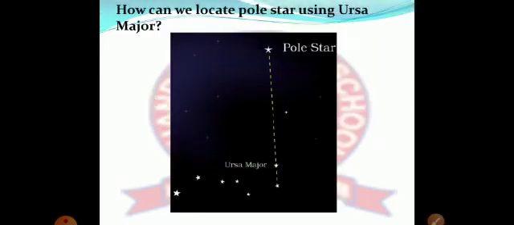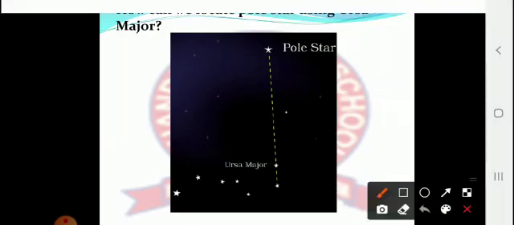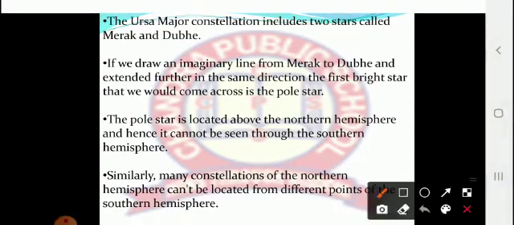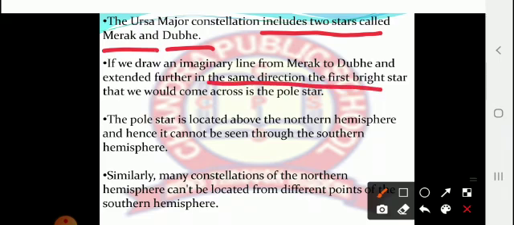Now, the next topic is how we can locate the pole star using Ursa Major. Clear? With the help of these two stars in Ursa Major, we are easily able to locate our pole star. The Ursa Major constellation includes two stars called Merak and Dubhe. If we draw an imaginary line from Merak to Dubhe and extend it further in the same direction, the first bright star that we would come across is the pole star.